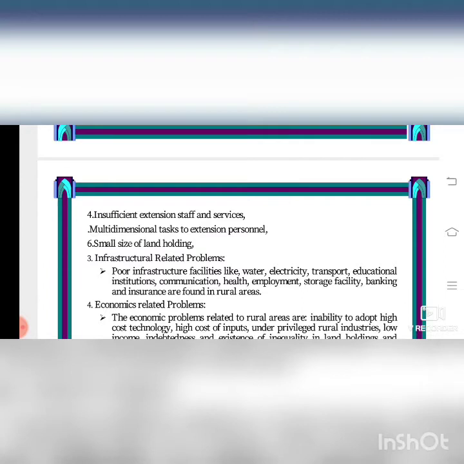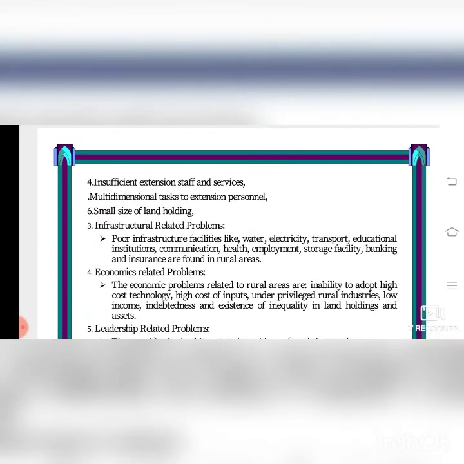Multi-dimensional tasks to extensional personal. They don't take preparation for the students to outcome the students in other outstanding things. Small size of land holding. Very small size of land holding will be there, and the agriculture will be very difficult for them to go on. Infrastructural related problems. Poor infrastructure facilities like water, electricity, transport, educational institution, communication, health, employment, storage facility, banking and insurance are found in rural areas.